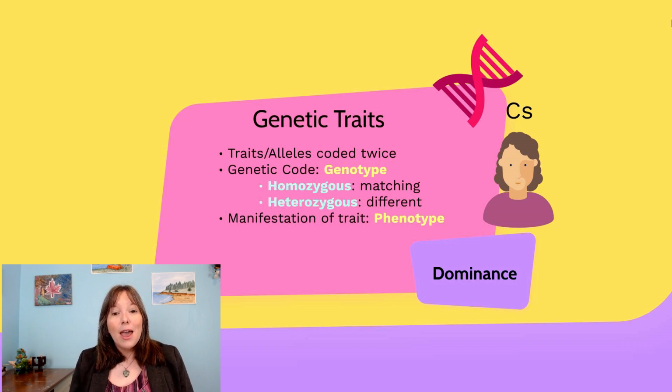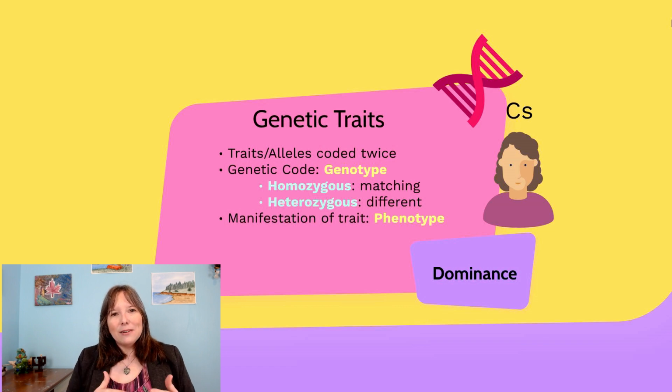What is happening? And you may have two alleles that match. If your two alleles both match for the same toe length, let's say, then you're going to be considered homozygous. Homo meaning the same, zygote referring to what happens when a sperm and egg combine. So this means that within the zygote, the codes are the same. So this is when the two alleles on corresponding chromosomes match. If you have two codes that don't match, perhaps one code on one chromosome you got from one parent codes for long toes and the other one codes for short toes, well, you're going to be considered heterozygous. Hetero meaning different. So different codes within the zygote.